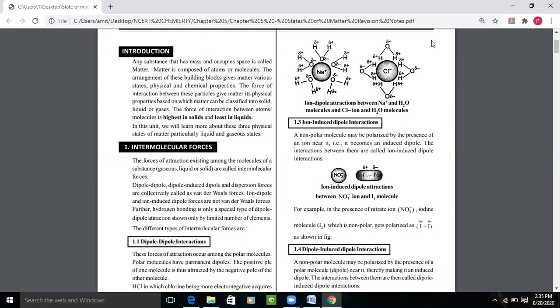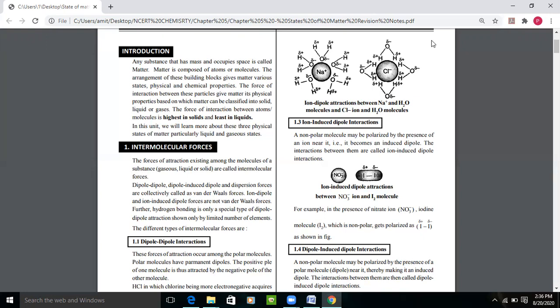So the conclusion is that matter can exist in different states, and this depends on the intermolecular forces. First we'll talk about intermolecular forces. The forces of attraction that exist among the molecules of a substance, whether gases, liquids or solids, are called intermolecular forces. There are different types of intermolecular forces: dipole-dipole, dipole-induced dipole, dispersion, van der Waals, ion-dipole, ion-induced dipole, London force. There are so many forces which exist between the molecules.